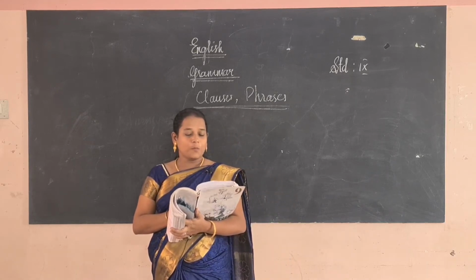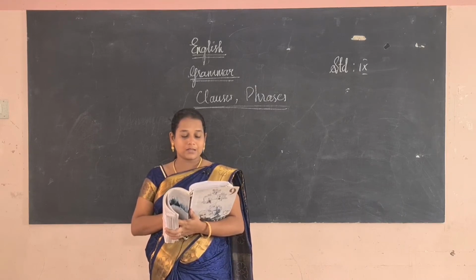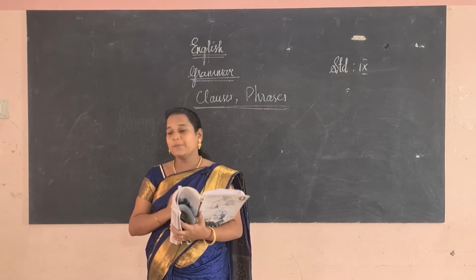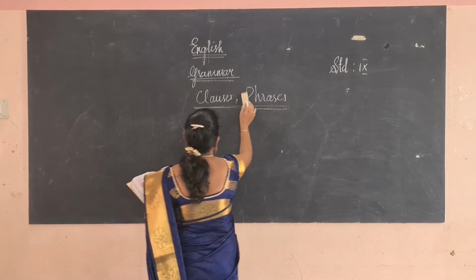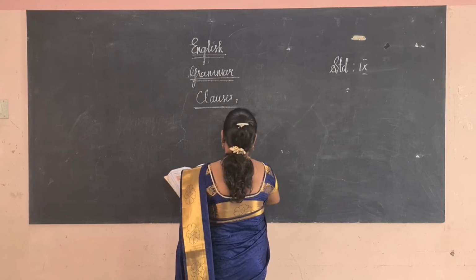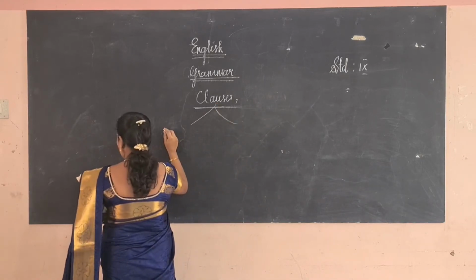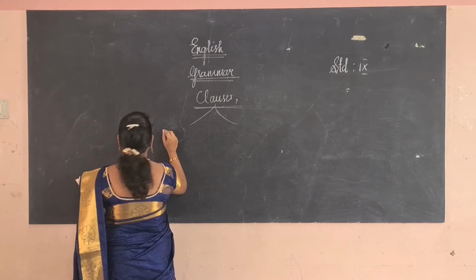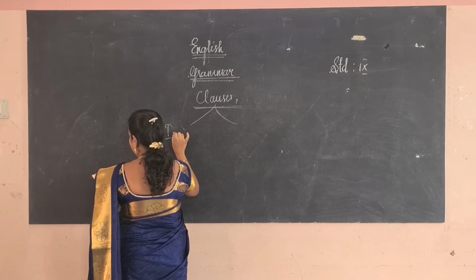The class is a group of words that contain both the subject and the predicate. There are two types of class. They are independent class and the dependent class. So first we will discuss about what is class. The class is of two types. One is independent class, another one is dependent class. Class is a group of words which have a complete meaning. It has a subject as well as the predicate. Predicate consists of verb and the object.